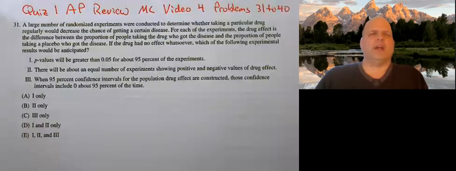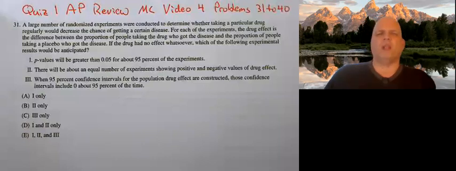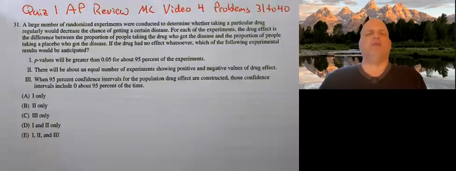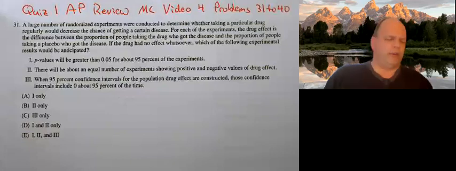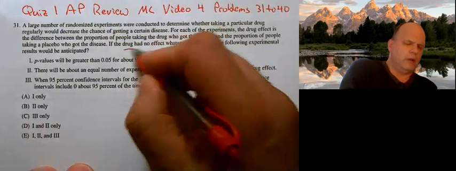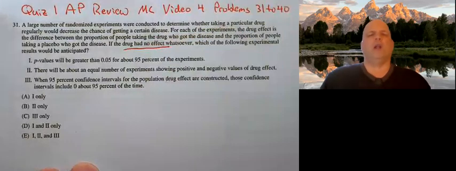A large number of randomized experiments were conducted to determine whether taking a particular drug regularly would decrease the chance of getting a certain disease. For each of the experiments, the drug effect is the difference between the proportion of people taking the drug who got the disease and the proportion of people taking a placebo who got the disease. If the drug had no effect whatsoever, this is important, which of the following experimental results would be anticipated?